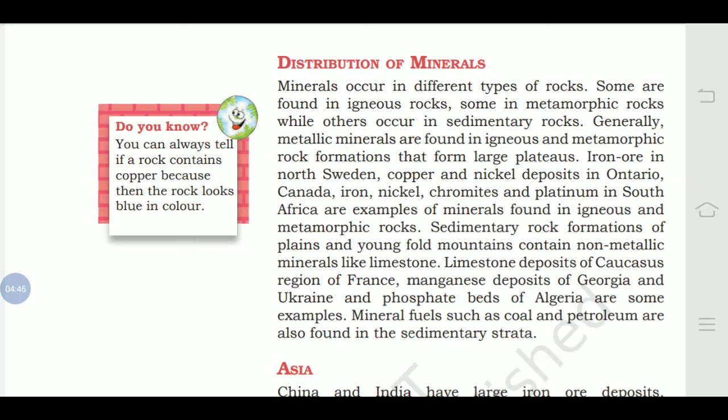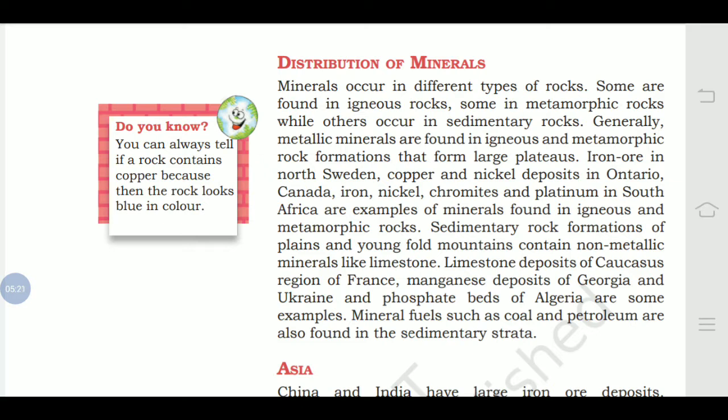Sedimentary rocks, formations of plains and young fold mountains, contain non-metallic minerals like limestone. You already know how sedimentary rocks are formed: small particles of rock are carried away by wind and water, then they get deposited in one particular place layer by layer. Because they are carried away with the water, they accumulate and deposit in one particular area layer by layer, and it is also called soft rock.